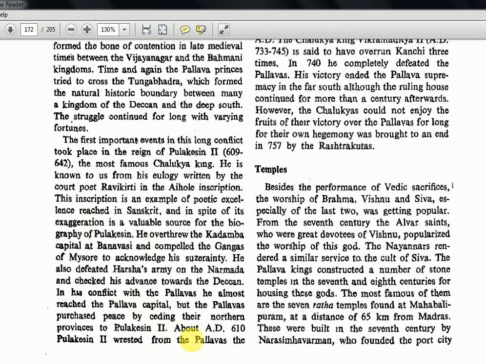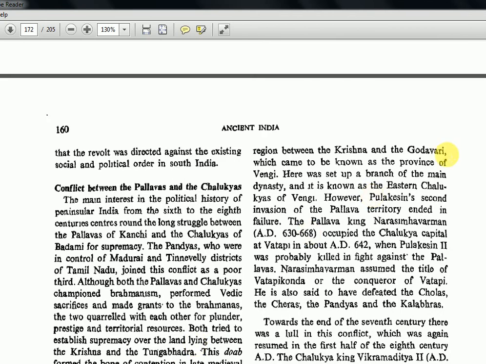About AD 610, Pulikeshin II wrested from the Pallavas the region between the Krishna and the Godavari, which came to be known as the province of Vengi. So this Vengi is again important, as Pulikeshin captured it from the Pallavas. Here was set up the branch of the main dynasty, known as the Eastern Chalukyas of Vengi. So the normal Chalukyas were in the west, and the Eastern Chalukyas in the Vengi region, because they captured it from the Pallavas.